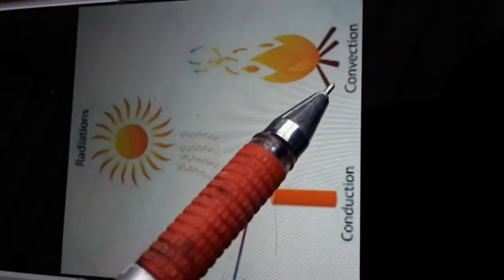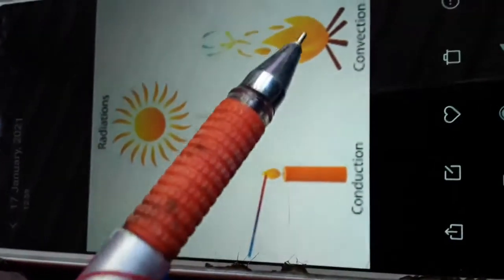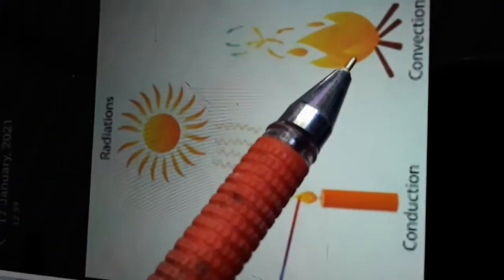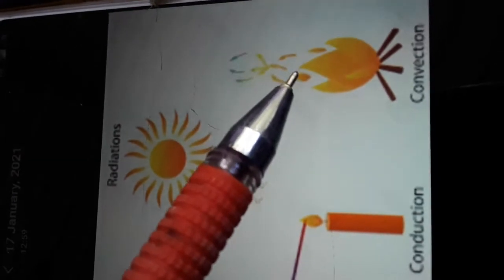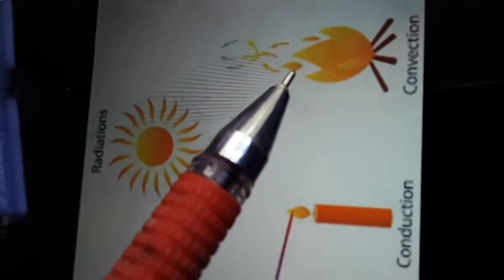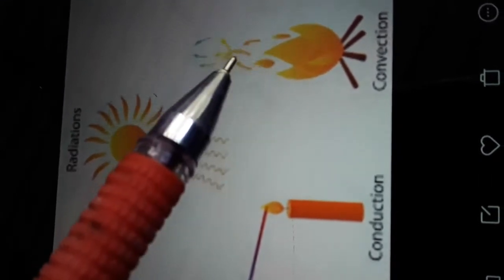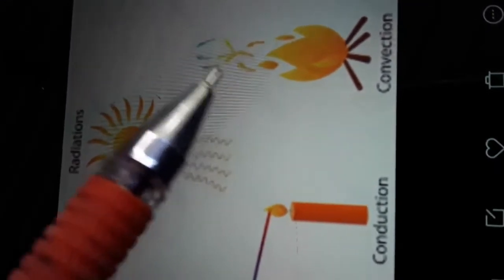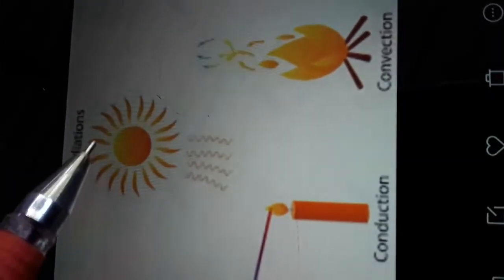The second one is convection. See the diagram of convection. Convection takes place from places of higher temperature to places of lower temperature. Convection is the flow of heat through a fluid from the places of higher temperature to the places of lower temperature of the fluid itself. That's convection.